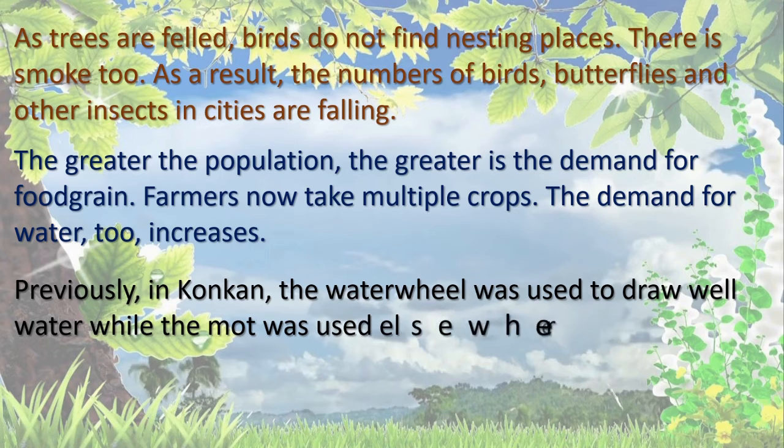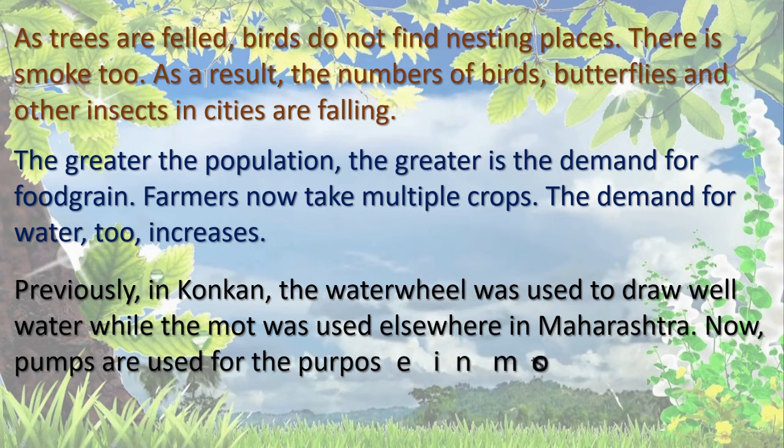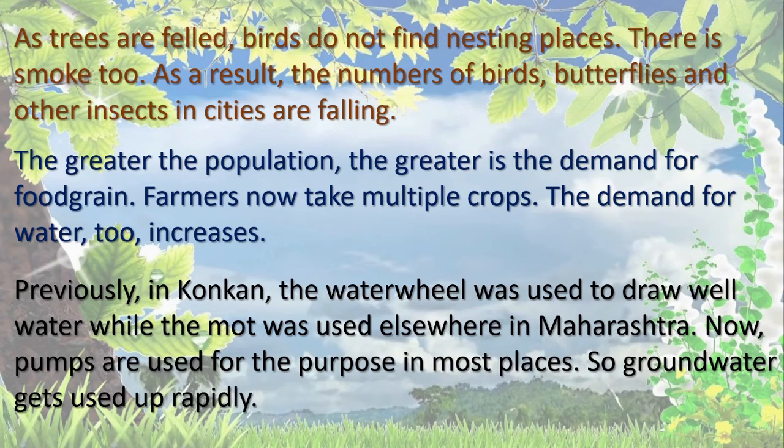Previously, in Konkan, the water wheel was used to draw well water, while the mott was used elsewhere in Maharashtra. Now, pumps are used for the purpose in most places. So, groundwater gets used up rapidly. Right? Each thing is interdependent. Correct? As the population is growing, the demand for food is growing. So the demand for water is also growing. Right?